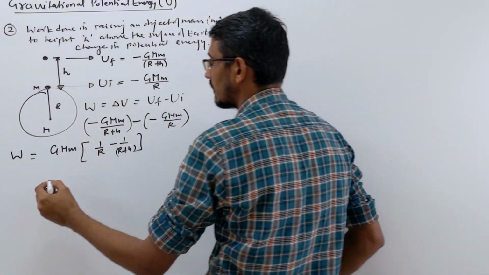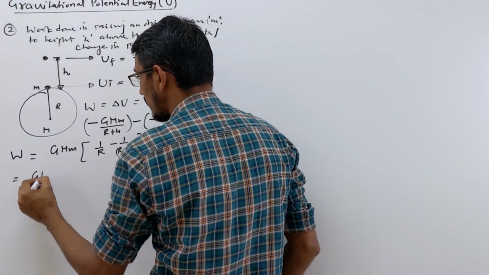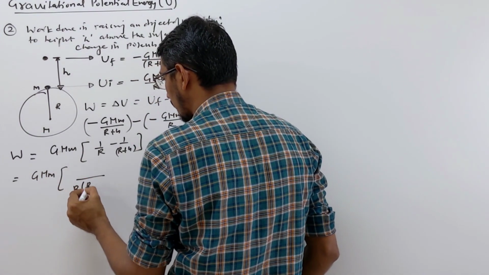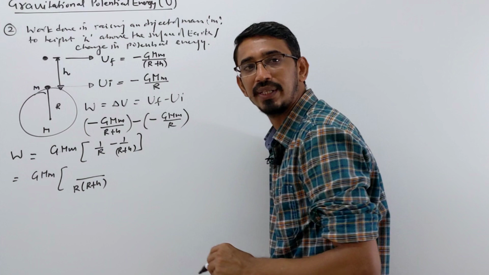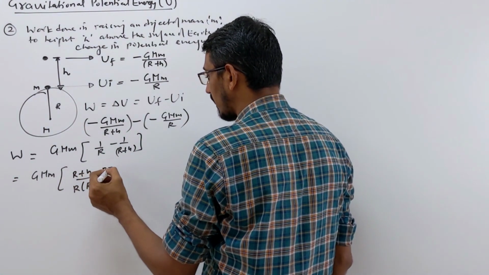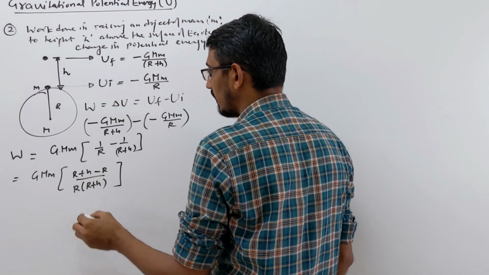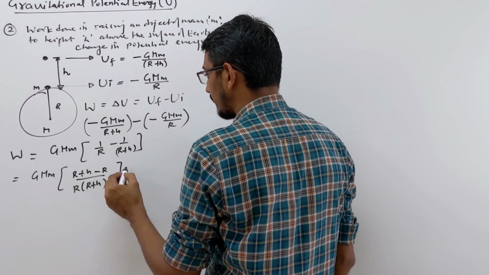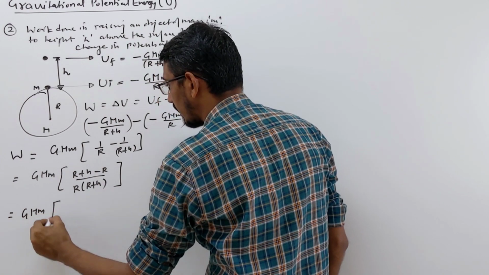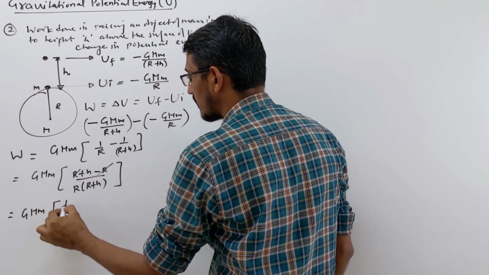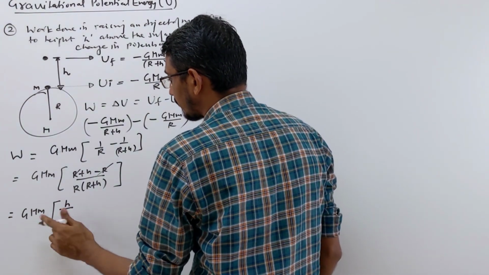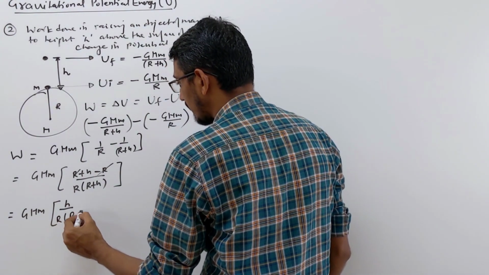Let's simplify this. Taking R into R plus h as common, you divide and get R plus h minus R on top. R cancels, and you get just h. Let me write this down. Okay, done.